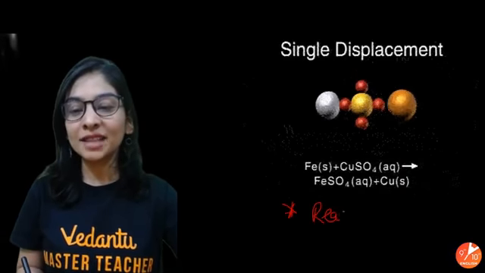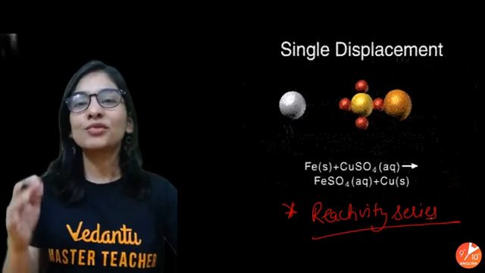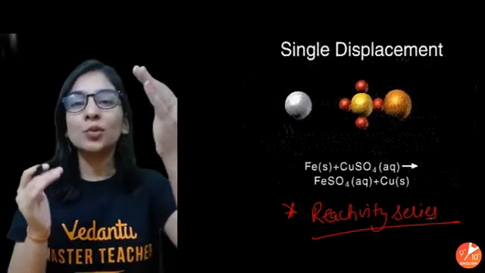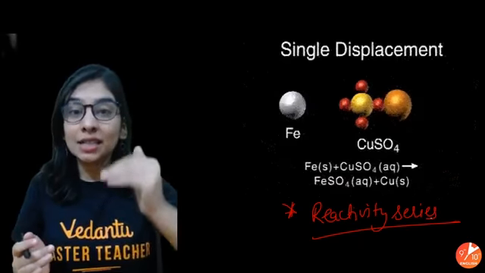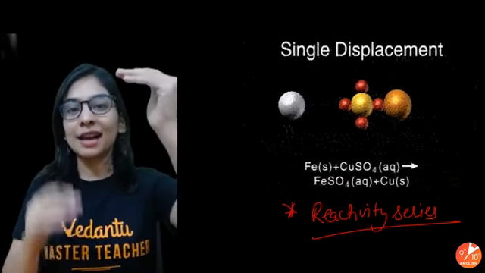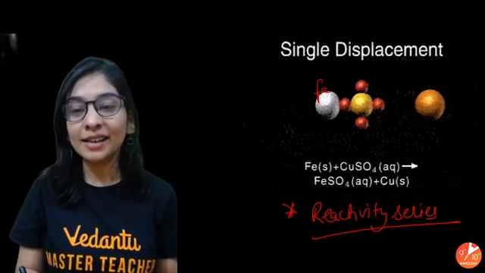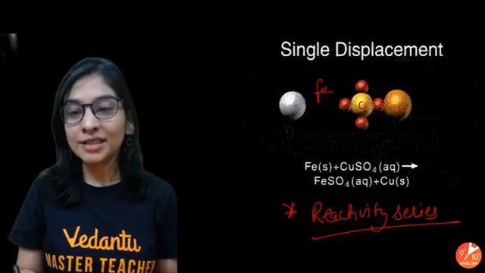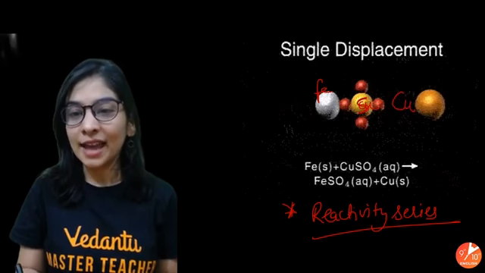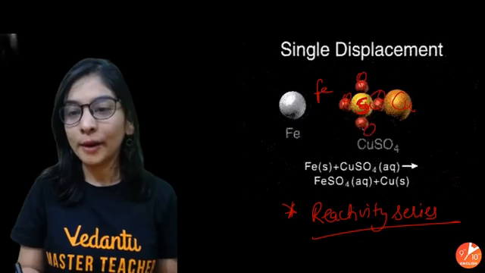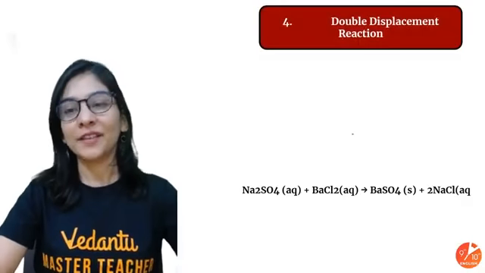I hope you will remember the reactivity series, because somehow this will help you to remember all the elements in an order, which one is more reactive and which one is less reactive. In the entire reactivity series, reactivity decreases down the group. That means a highly reactive metal can displace a less reactive one from its salt solution. One more example in front of you: my iron, being grayish white, and my copper sulfate, this is copper and this is sulfate, SO4. Iron is displacing copper and we are getting iron sulfate and copper.